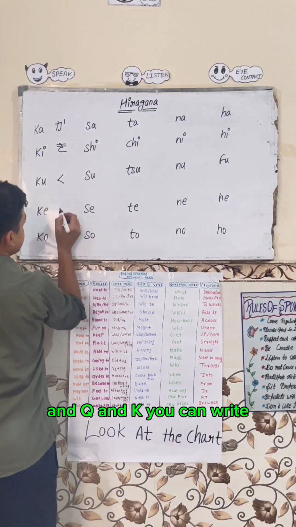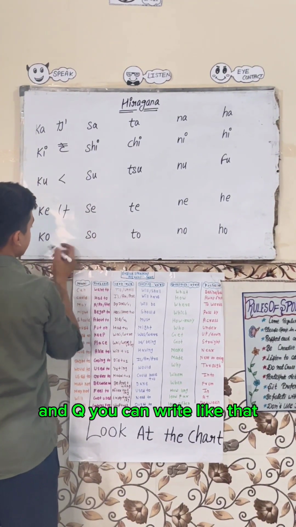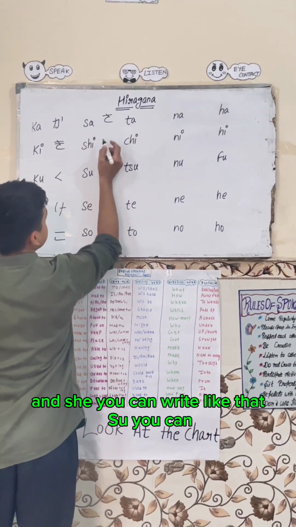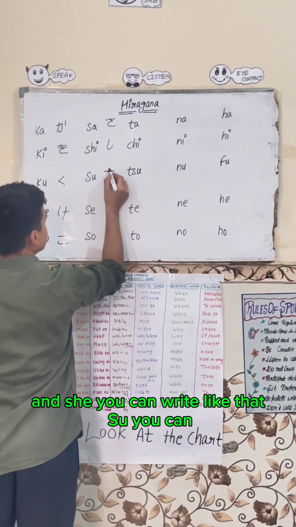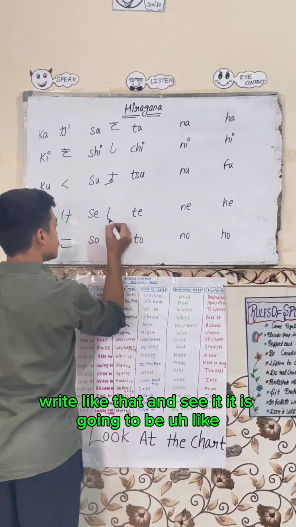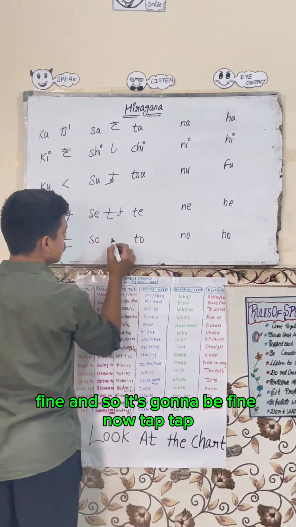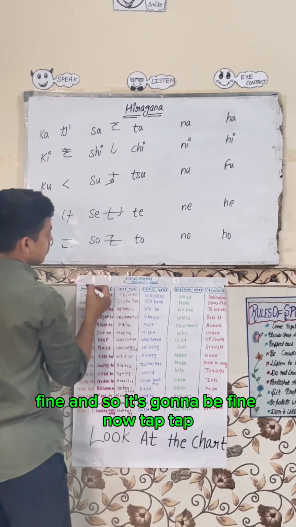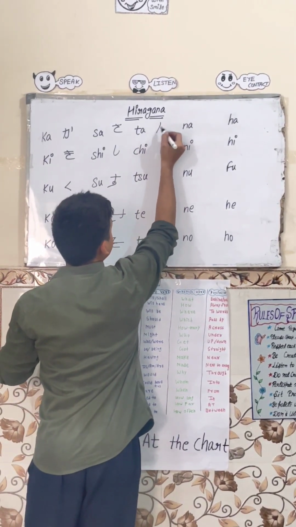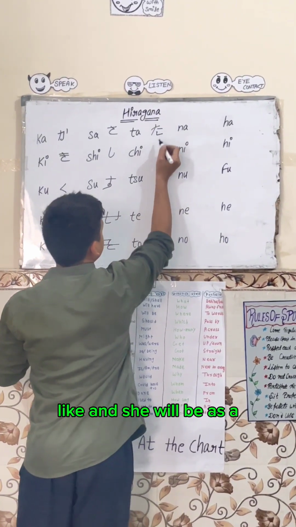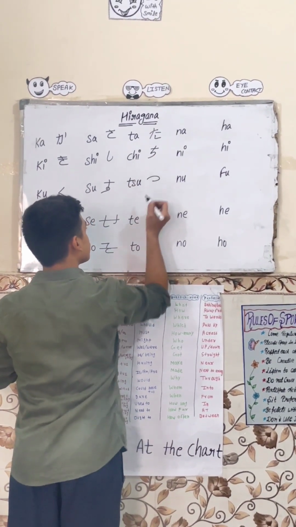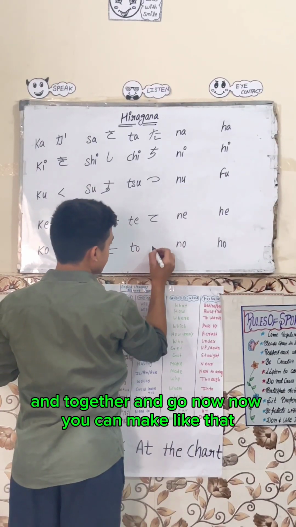Ku and ke you can write like this, and ko like that. Sa, shi, su you write like that, and se and so are going to be fine. Now ta will be like this, and chi, and tsu, and te, and to.